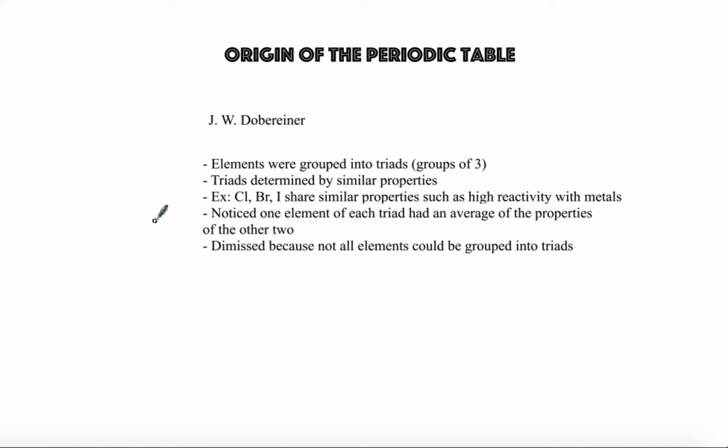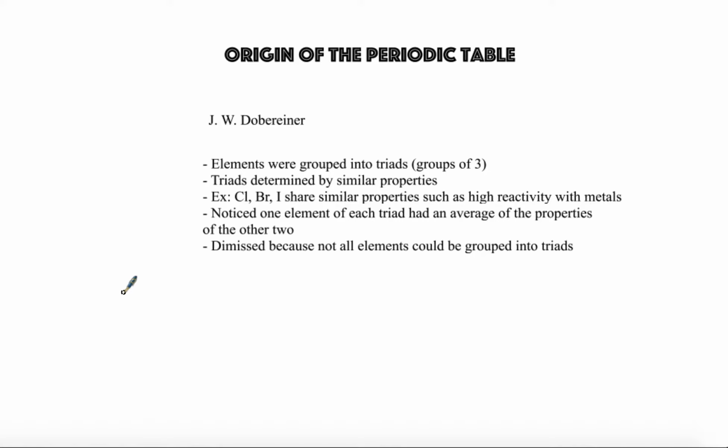In his periodic table, he actually grouped elements in groups of three, which are called triads, and these triads were actually determined by the properties of an element. So if three elements shared similar properties, then they are grouped together. For example, chlorine, bromine, and iodine. These three have very similar properties to each other, so they were grouped together, one of those properties being their high reactivity with metals. What was actually noticed here is that one element of the trio actually had an average property of the other two.